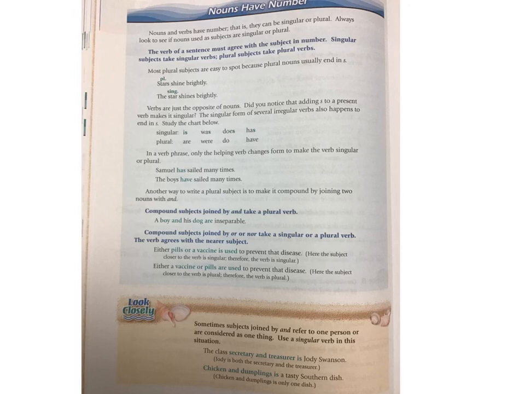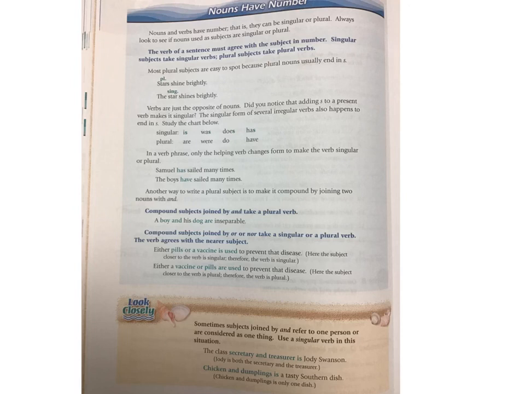Either pills or a vaccine is used to prevent that disease. Well, we have the conjunction or here. And so therefore we have to look at the subject that's closest to the verb. So vaccine is closest to the verb, which makes it singular. Therefore you have to have a singular verb that ends in S, which means you're going to use the word is. Now if it was switched around and it said either a vaccine or pills, pills would be the closest to the verb and it would be are used. So it always depends on what's closest to the verb. Now I promise, as we get to the examples, this will become clearer to you. So just hang with me for just a few minutes, okay?